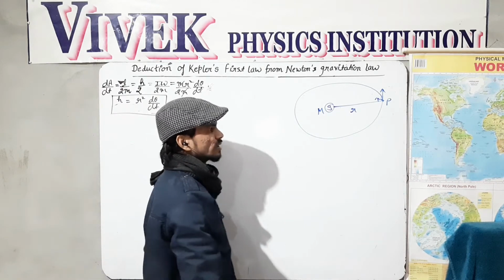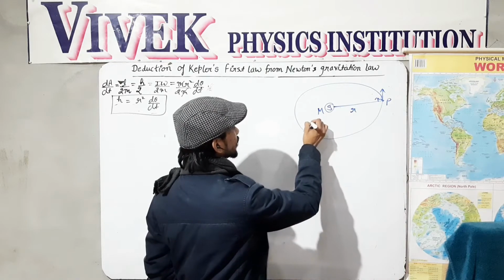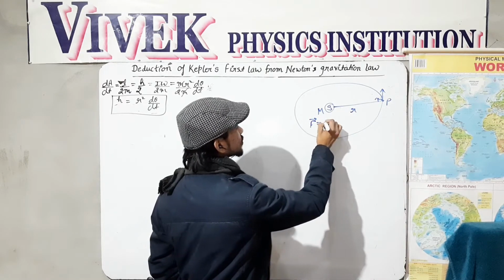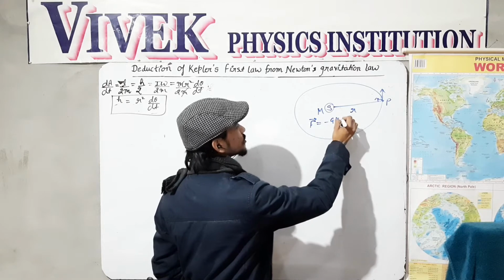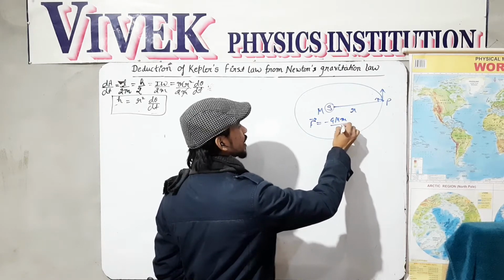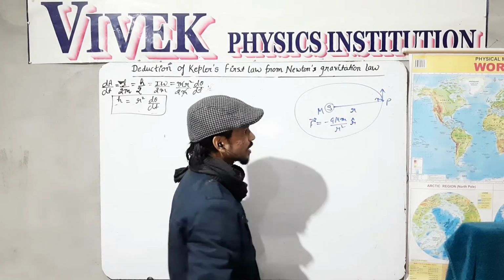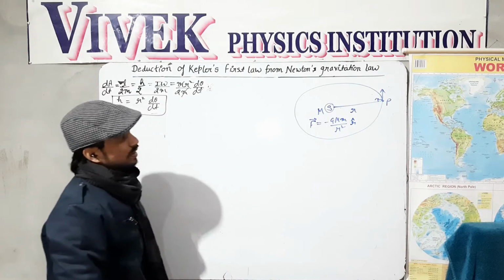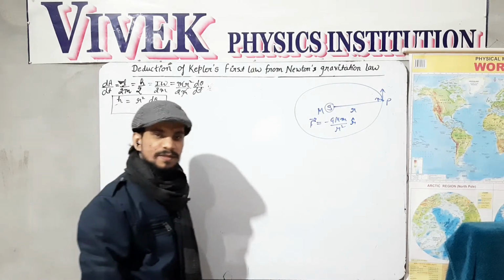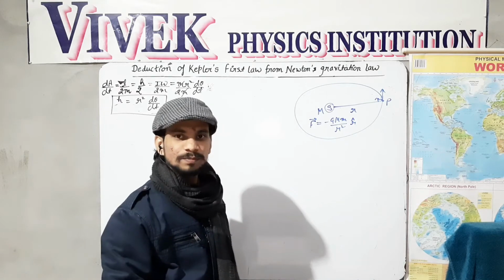Now general physics says that the gravitational force on the planet is given by vector F equals minus G, mass of sun and mass of planet, divided by the square of the distance between them, times r cap, where r cap is nothing but the unit vector in the direction of the radius, which is showing the direction of the force exerted on the planet toward the sun.